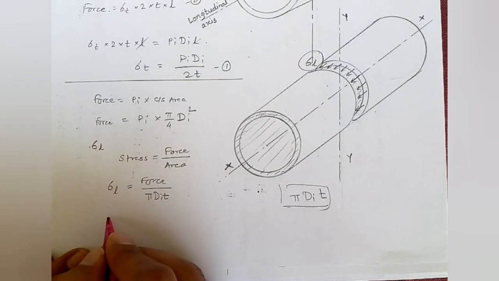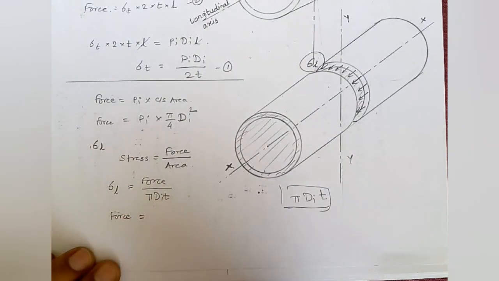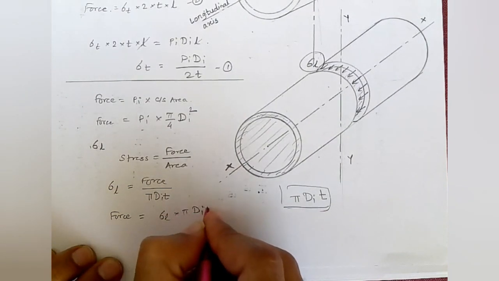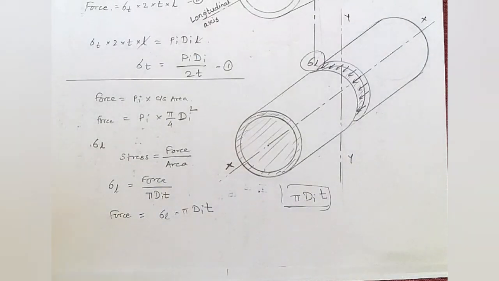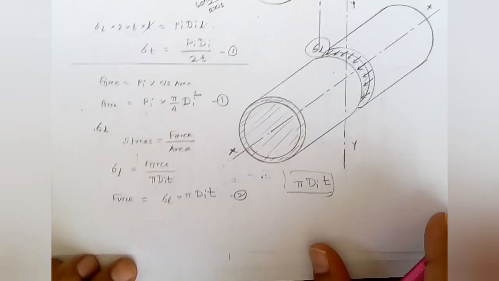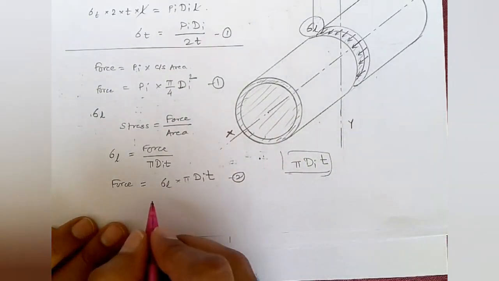Now the force which is going to resist is sigma L into pi into di into t. Now equating equations 1 and 2, what will we get?